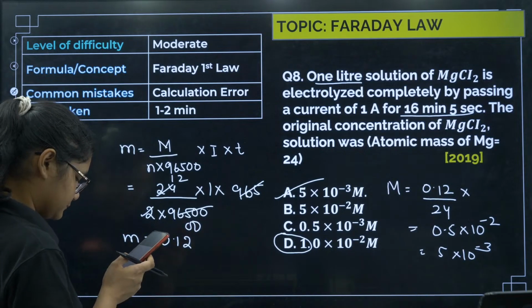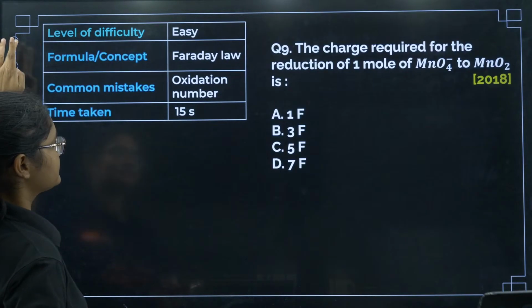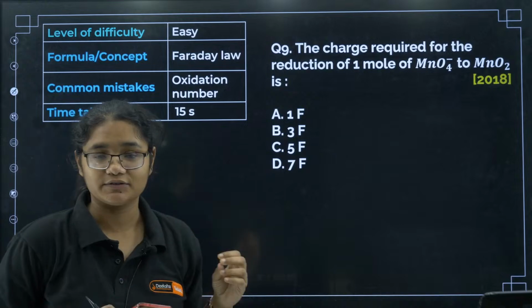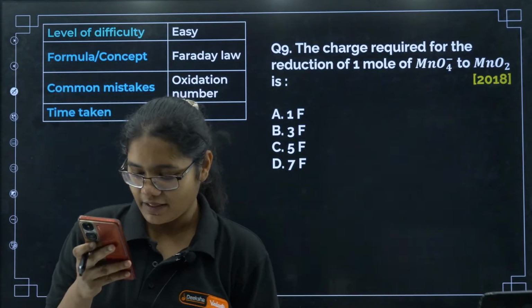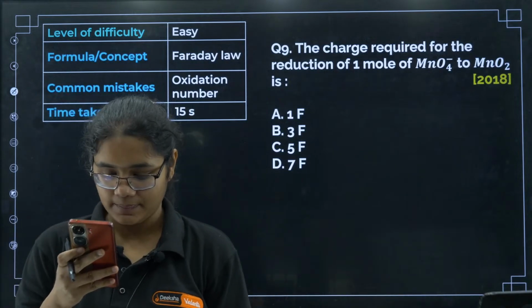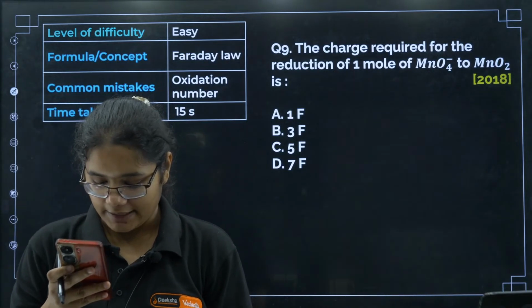Okay, next we'll move to this question. Can we solve this question without using pen and paper? I want all of you to solve this question without using pen and paper. Okay.